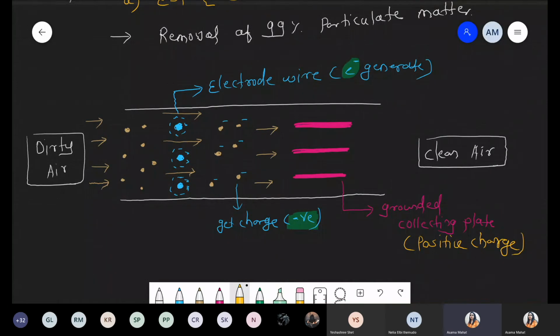So now what happened? Slowly that dirty air will pass. As the dirty air passes, it has the negative charge. So this negatively charged particulate matter, the dirty air particles, get attached to the plates, because the dirty particles have negative charge and now they attach to the positively charged grounded collecting plate. Once there is collection, finally there is formation of clean air. This clean air gets passed to the outer side. So just check what is happening.